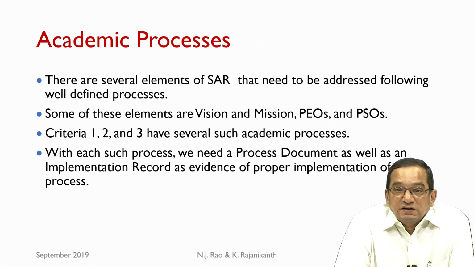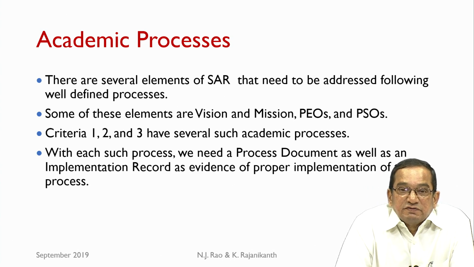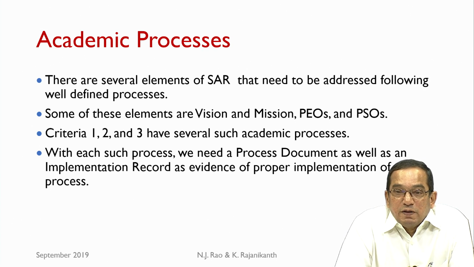But there are other criteria which involve academic processes. There are several elements of SAR that need to be addressed following well defined processes. Some of these elements are vision and mission of the department, PEOs and PSOs.